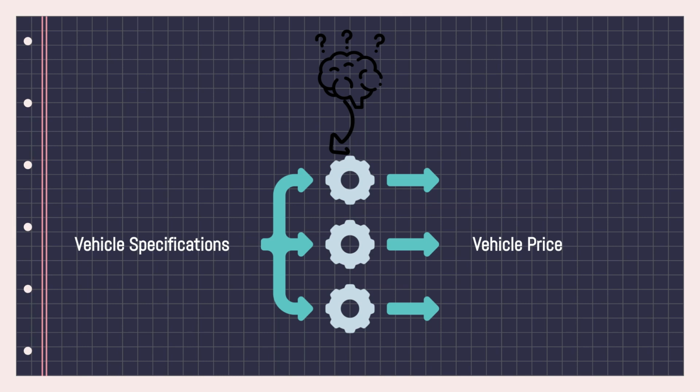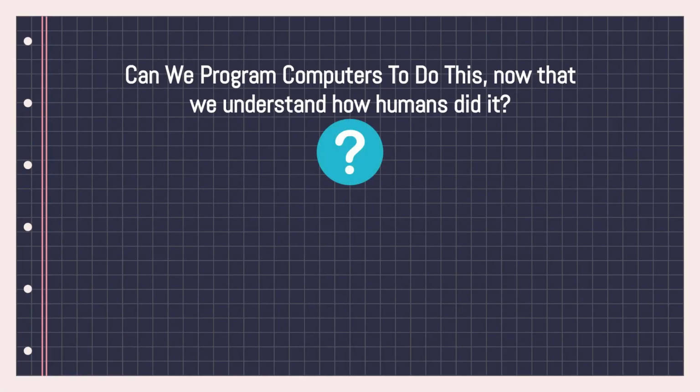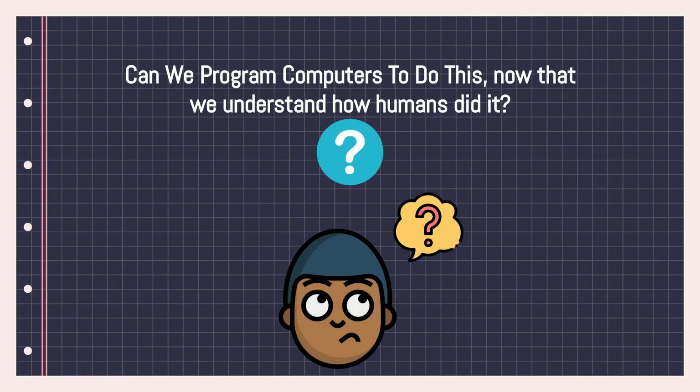So data from his mind, like his memory, combined with the knowledge that he has, like an algorithm, is able to come up with the price of the car when given the different specifications of that car. That's basically how machines are able to learn. So how can you program a computer to do this? Now that you understand how humans work, can you transfer the same knowledge to a computer?